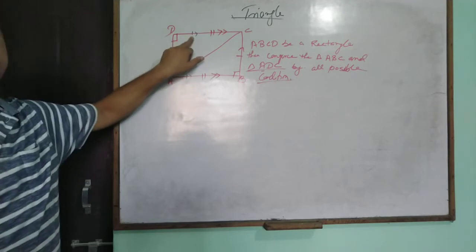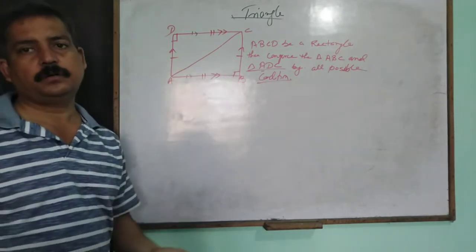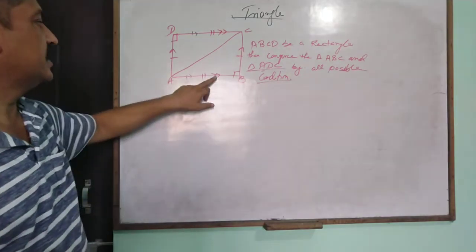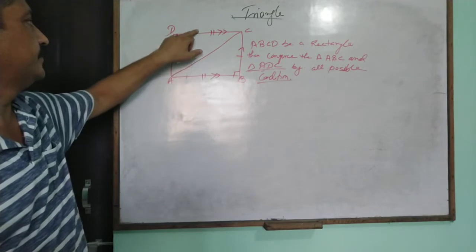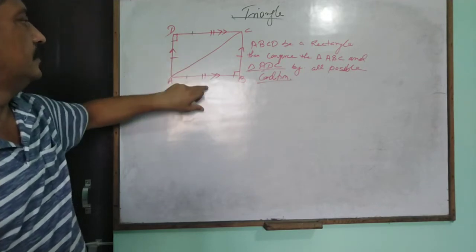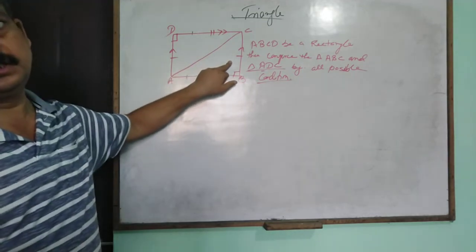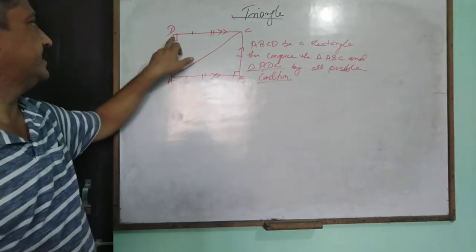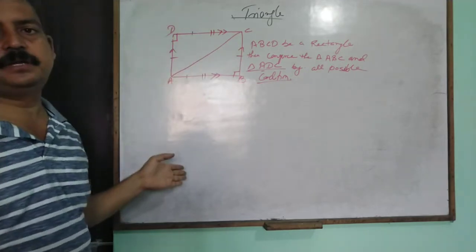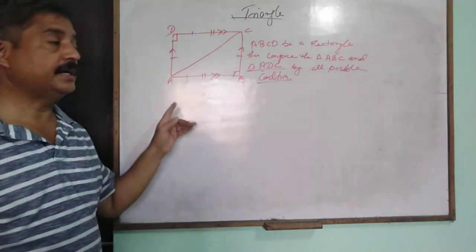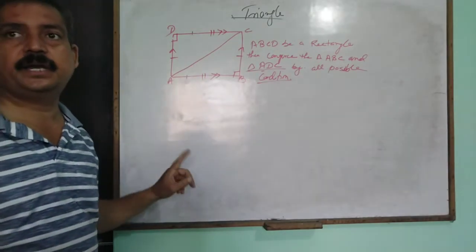That is not possible in a rectangle, so you use different arrow signs. AD and BC are parallel, and AB and CD are parallel. AB and AD cannot be parallel, but sides may be equal in a square or in a